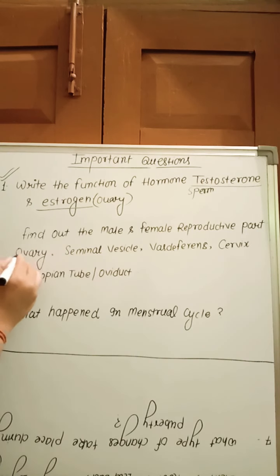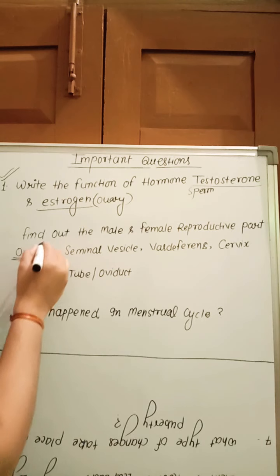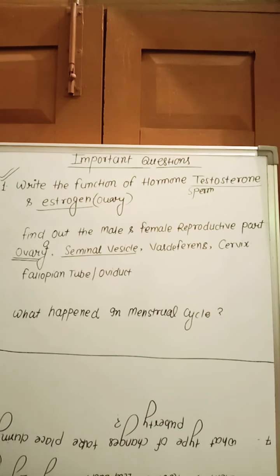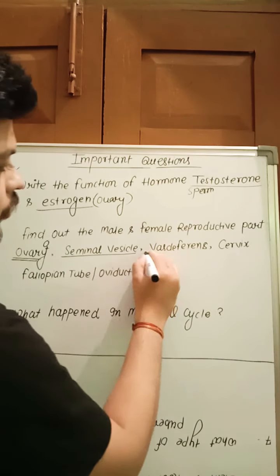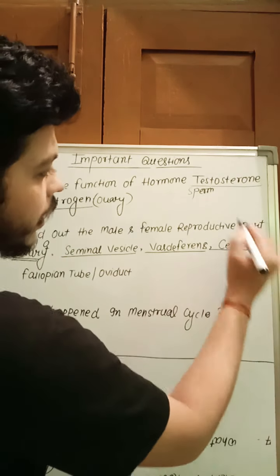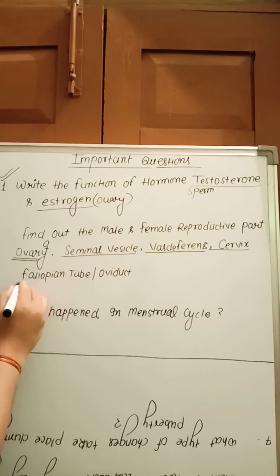First one is ovary. Ovary is present in the female. Seminal vesicles are present in the male. Vas deferens is a part of the male reproductive system. Cervix is a part of the female. Fallopian tube and oviduct are parts of the female. We also discuss their roles.